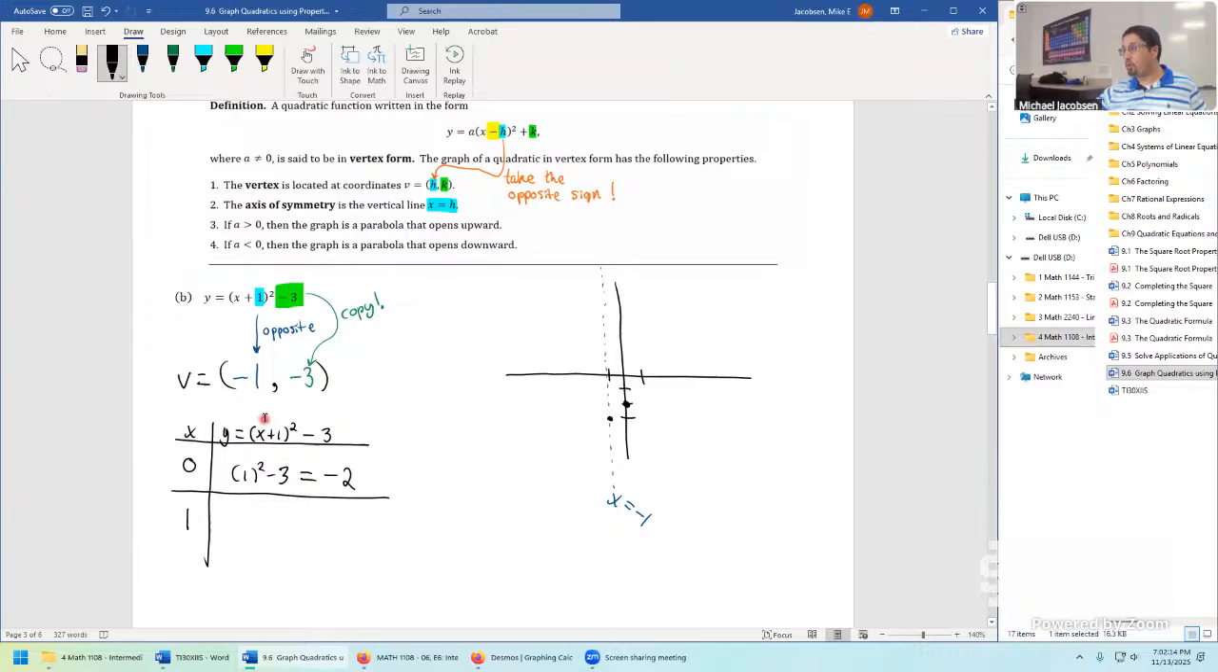Now do it again, plug a 1 inside here. We have a 1 plus 1 squared. So now it's a 2 squared minus 3. This is just a glorified 4 minus 3 for a value of 1. So when we're at 1, the height is 1, and that's our next point on the graph. So it gives us the entire right-hand side of the parabola.